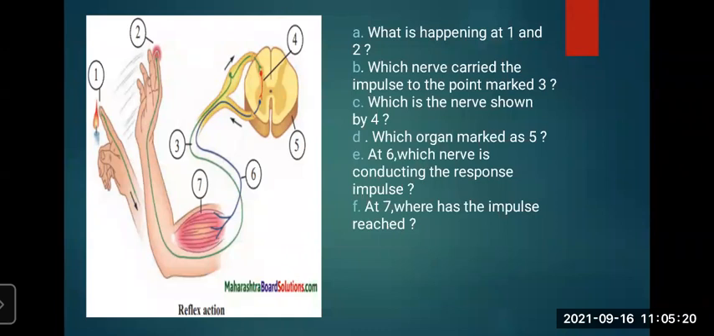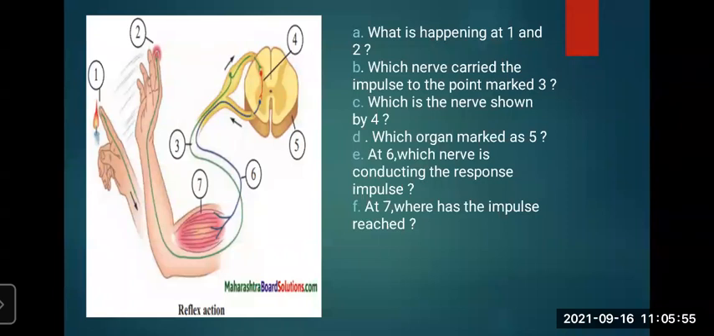And in the second picture, which nerve carried the impulse to the point marked 3? So it is the sensory neurons. We have learned that 3 types of neurons are there: sensory neurons, motor neurons, and association neurons. Sensory neurons conduct impulses from sensory organs to the brain and spinal cord. So it sends the message that something is going to happen, right? So it will send the signal. The green colored nerve you can see is the sensory nerve. So this is the third part.